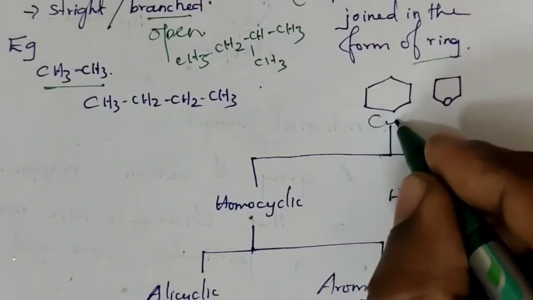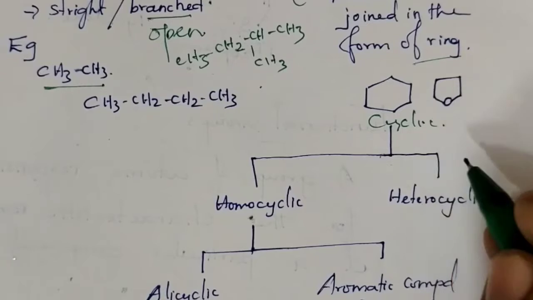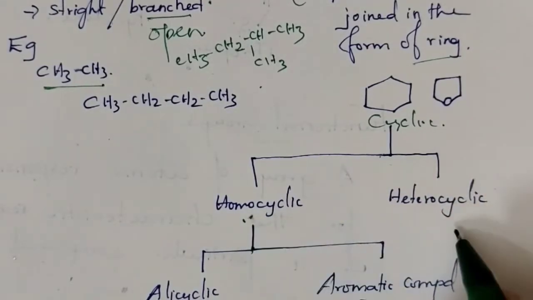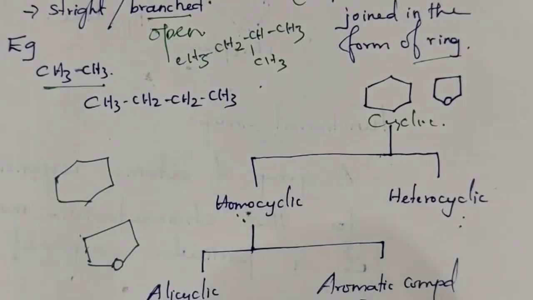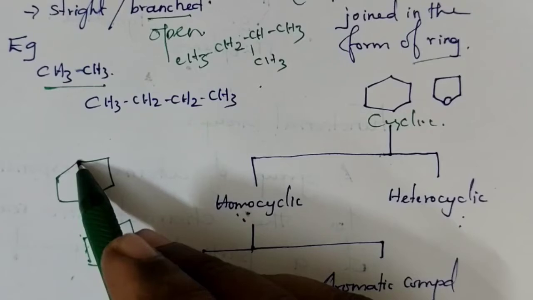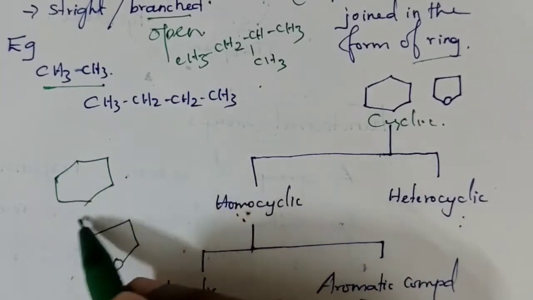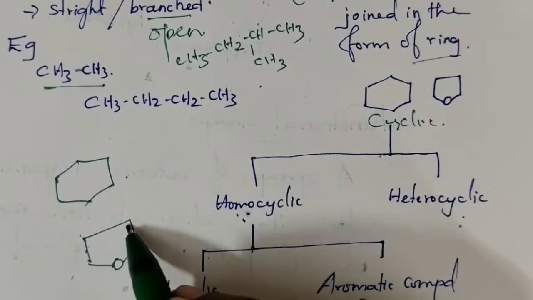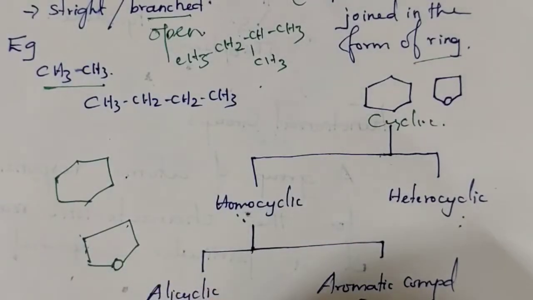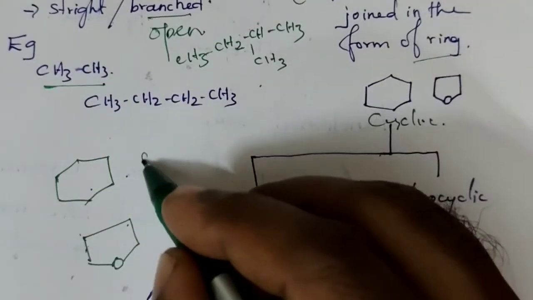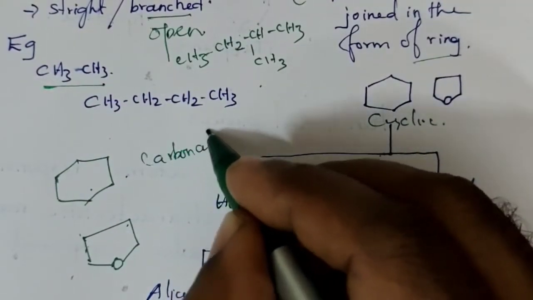The cyclic compound is further classified into two types, that is homocyclic compound and heterocyclic compound. Consider these two. Here this is a carbon, this is a carbon, this is a carbon. We studied in bond line structure, all these corners are carbon. This ring is made up of carbon alone.